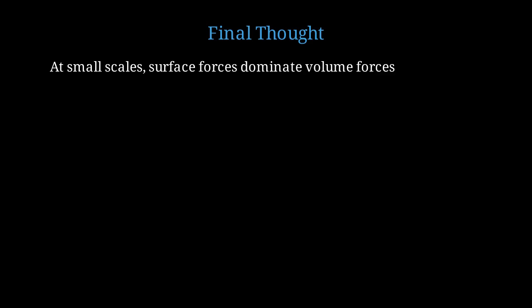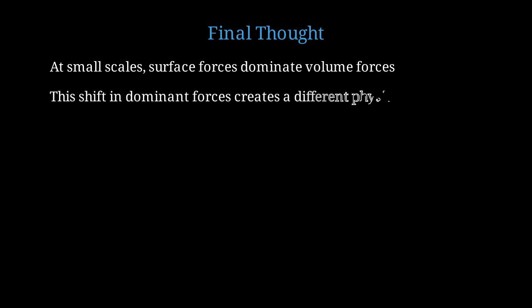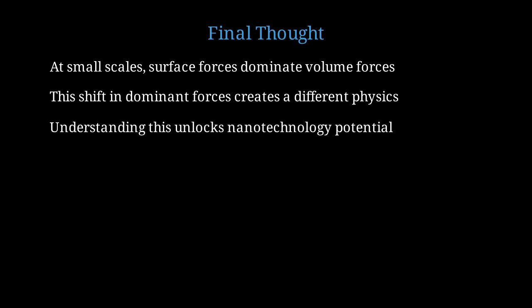This is why insects can walk on water, why cells have certain shapes, and why nanostructures behave so differently from bulk materials. This shift in dominant forces creates an entirely different physical regime. The micro and nanoscale world operates by different rules than our everyday macroscopic experience. Understanding this fundamental shift unlocks the potential of nanotechnology. By shrinking structures, we don't just make them smaller, we fundamentally change how they interact with their environment.